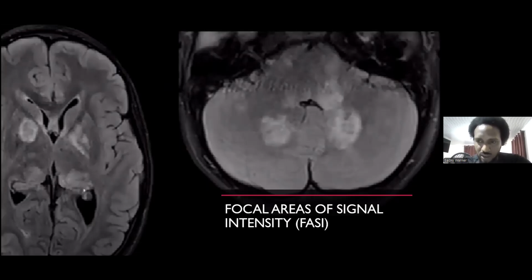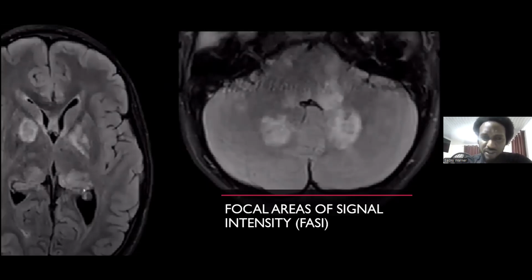Although it is thought to be due to vacuolar myelopathy, where there are large fluid-filled vacuoles within the myelin sheath, right? Usually we tend to see this in the pediatric population, from age 3 to 10, where they may be increasing in size and number.